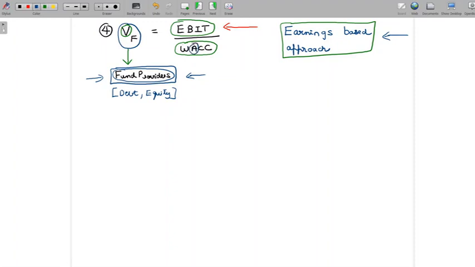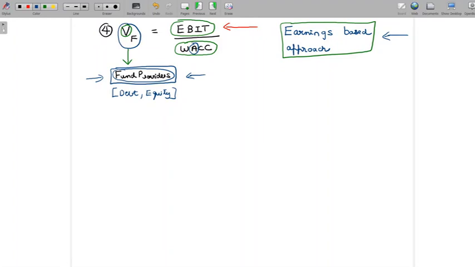Now, why should we do that? It's pretty simple. When we speak about the value of debt, we take the cash flows associated with debt, and we use the cost of debt. When we take the value of equity, we look at the earnings associated with equity, and we use the cost of equity. Now, are we looking at any fund provider specifically? No, we are looking at the group. We are talking about one group called fund providers.